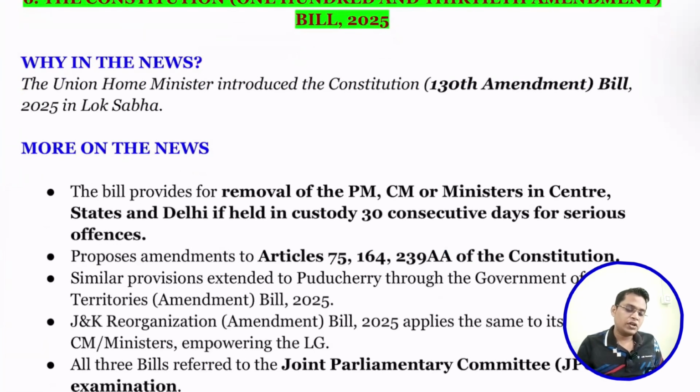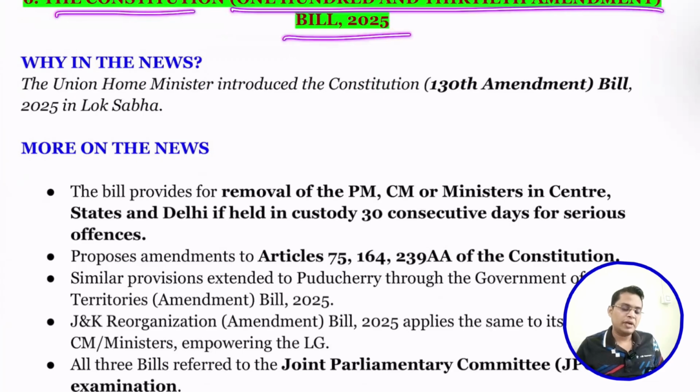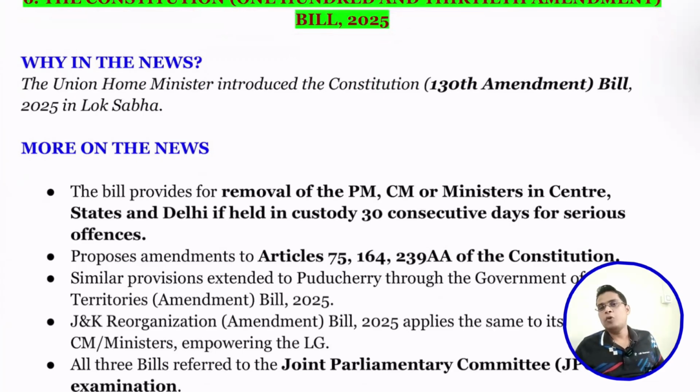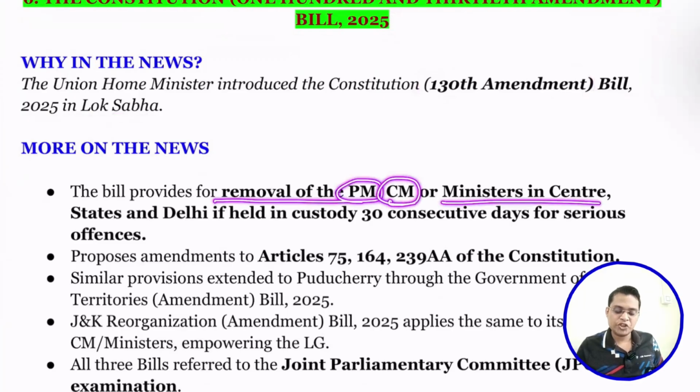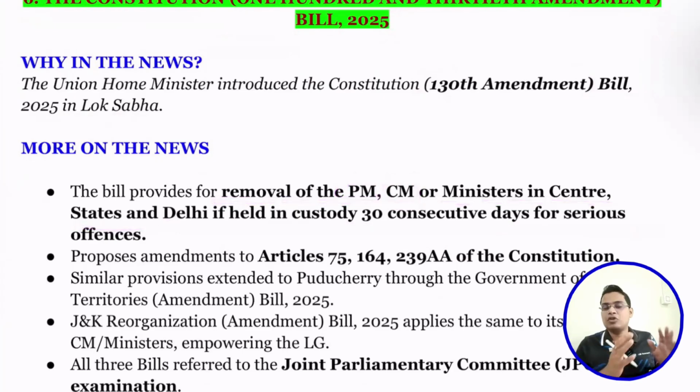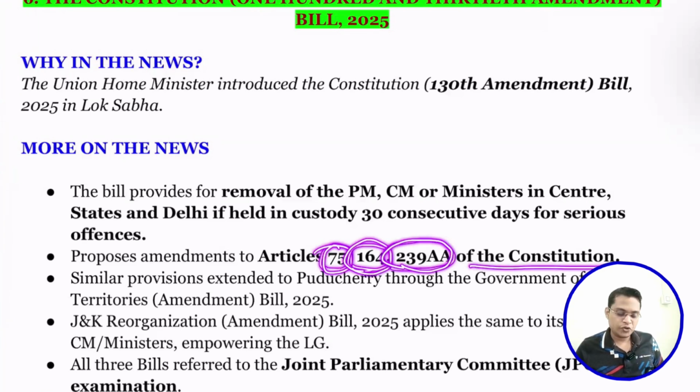The next important topic is the 130th Constitutional Amendment Bill. Recently, the Union Home Ministry introduced the 130th Constitutional Amendment Bill in the Lok Sabha. The bill provides for removal of the prime minister, chief minister, or a minister at the Centre, in the states, and in Delhi, if they are held in police custody for more than 30 days. They try to amend Article 75, which provides for the Union Executive, Article 164, which provides for the State Executive, and Article 239AA for Delhi of the Constitution.